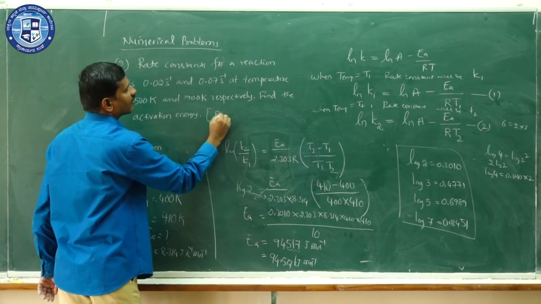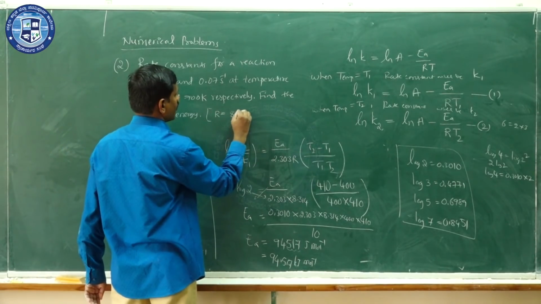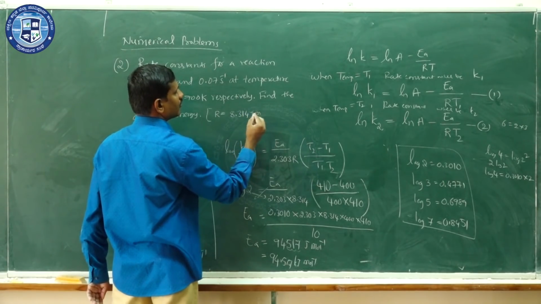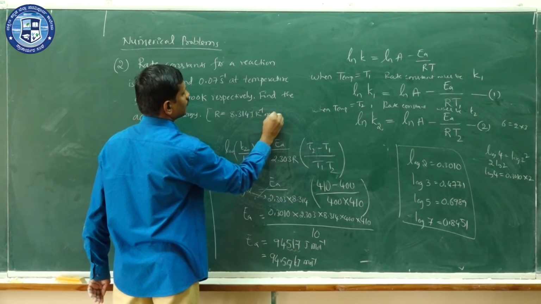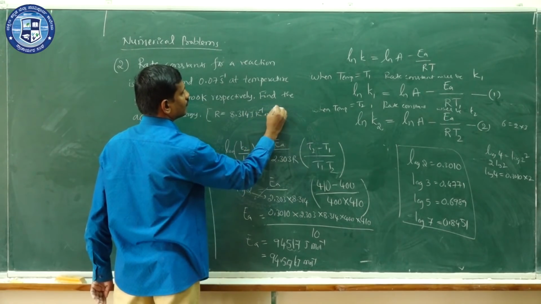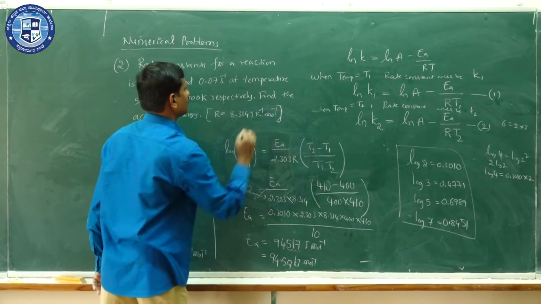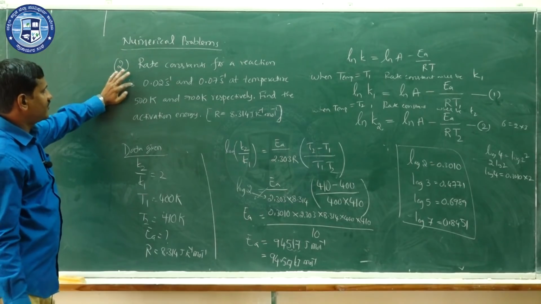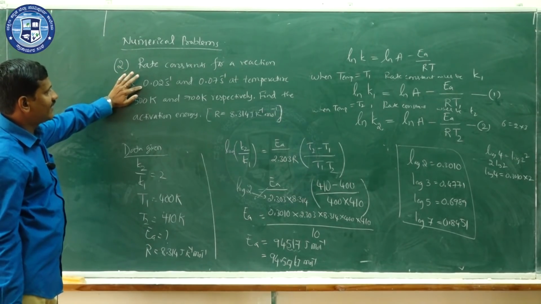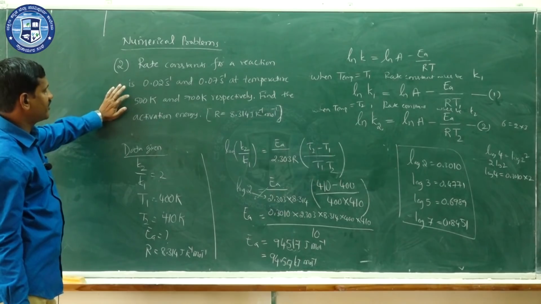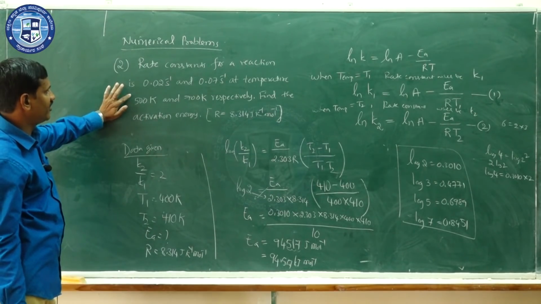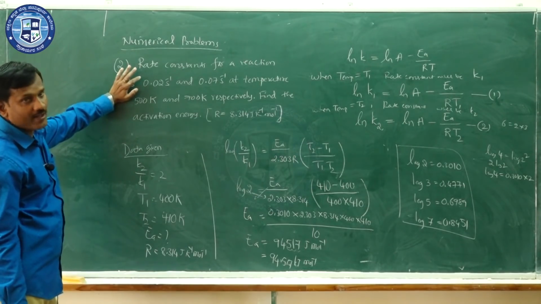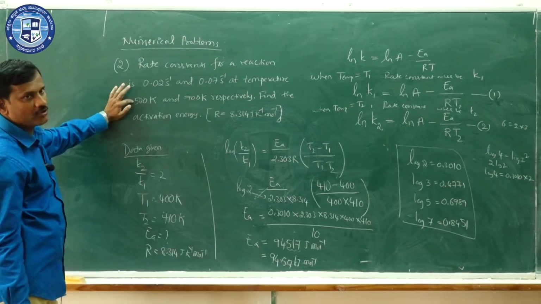R value is 8.314 joules per Kelvin per mole. If they give the problem like this, rate constant for a reaction is 0.02 per second and 0.07 per second at temperature 500 Kelvin and 700 Kelvin respectively, find the activation energy. Here K1 and K2 values are given, and T1 and T2 are given.